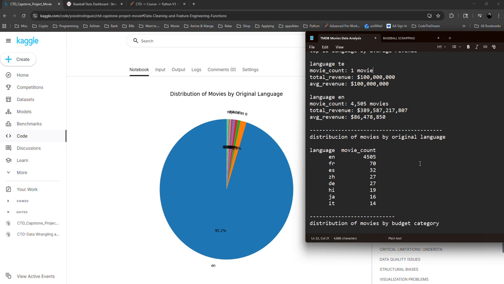That is 95% of the movies in the database. And after that are France, Spain, and all the languages that you can see here on this table. Like I said at the beginning, this dataset is more oriented to English native speakers.